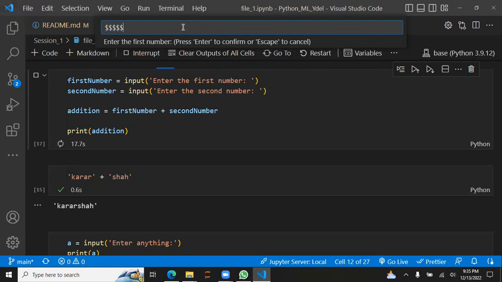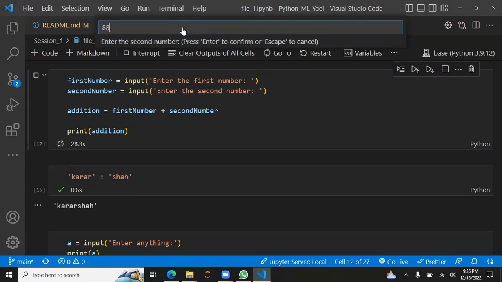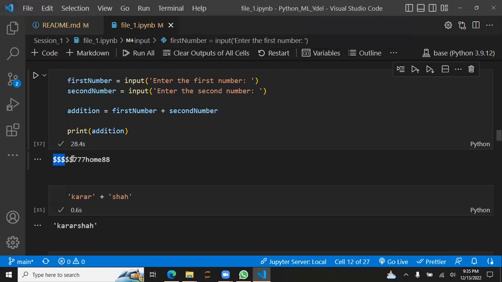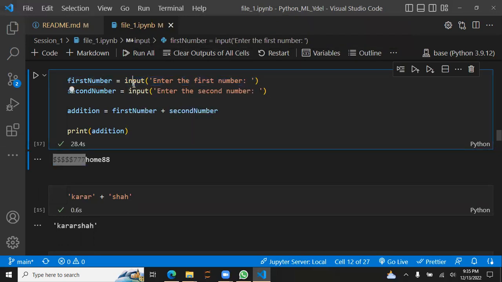We could just enter the dollar sign, and after that a few numbers, and after that a letter, and Python would happily accept that because the user can enter anything. But later on, when it gets to this function, it's going to convert whatever the user has entered into a kind of string. So this all is a string.